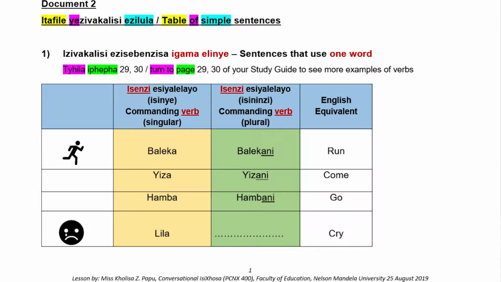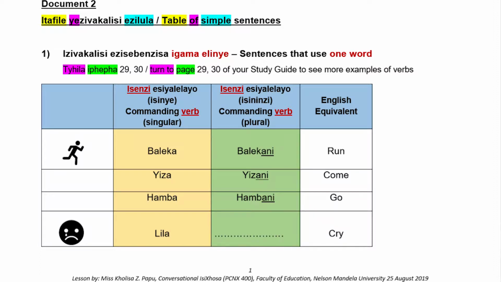Again, the same icon can be interpreted in another context as hamba, which is go away, right? Or which is go. How do you say it in Afrikaans? Is it gaan? Something like that.